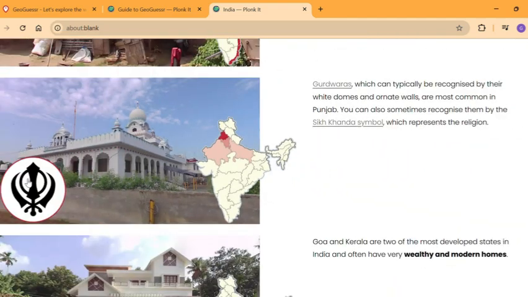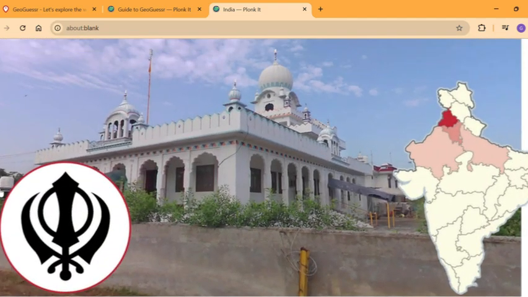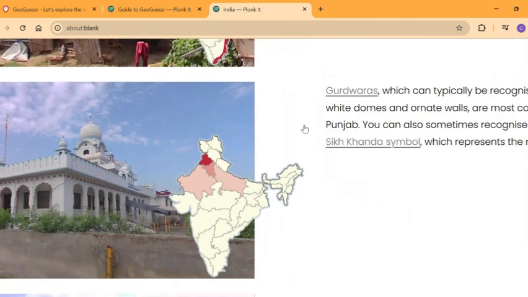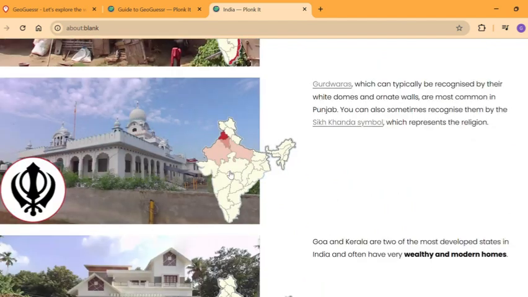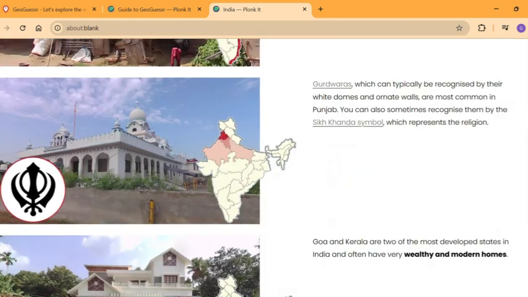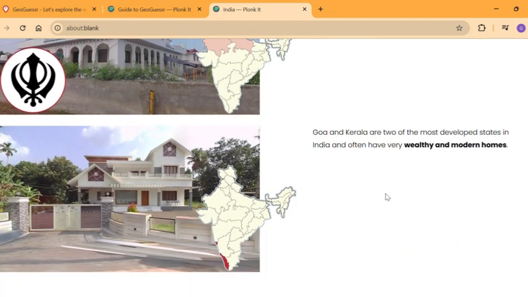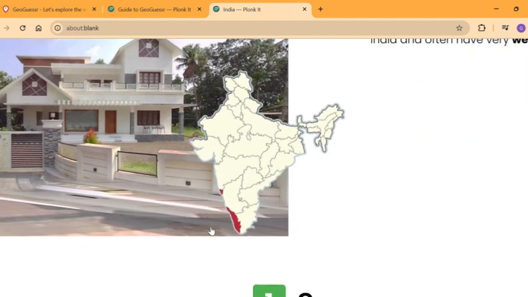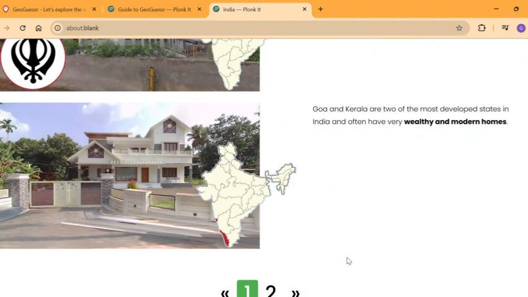Sometimes they're basically the religious sites of Sikh people, and all these have rounded domes you could see, and also on the flag you could see this symbol over here, which is the Sikh symbol. Then in Goa and Kerala you can see wealthy modern houses of rich people, which are commonly in these states because they have the highest economies in India.